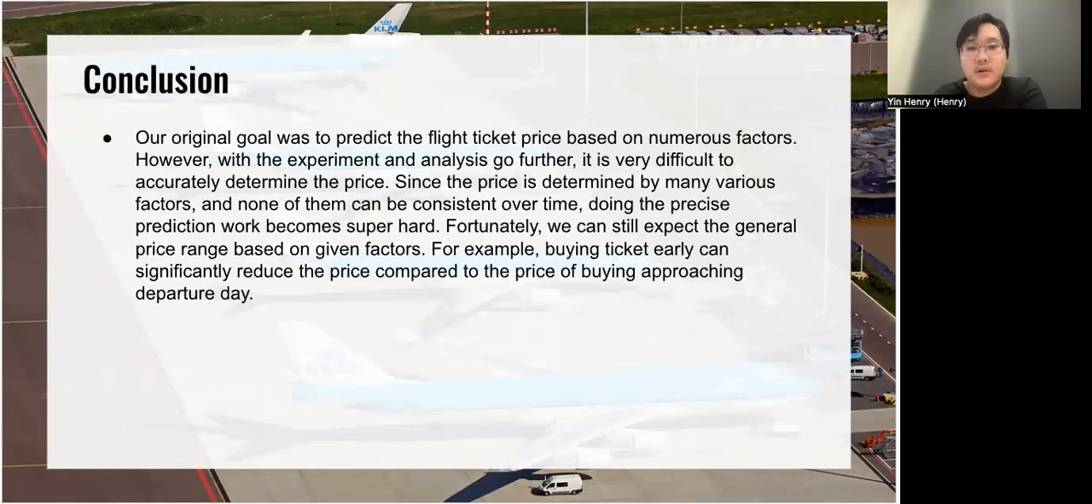In conclusion, our original goal was to predict flight ticket prices based on numerous factors. However, as the experiment and analysis went further, we found it very difficult to accurately determine the price, since the price is determined by many various factors, and none of them are consistent over time. Doing precise prediction becomes super hard. But fortunately, we can still expect a range for the general price based on the given factors. For example, buying a ticket early can significantly reduce the price compared to buying close to the departure date.